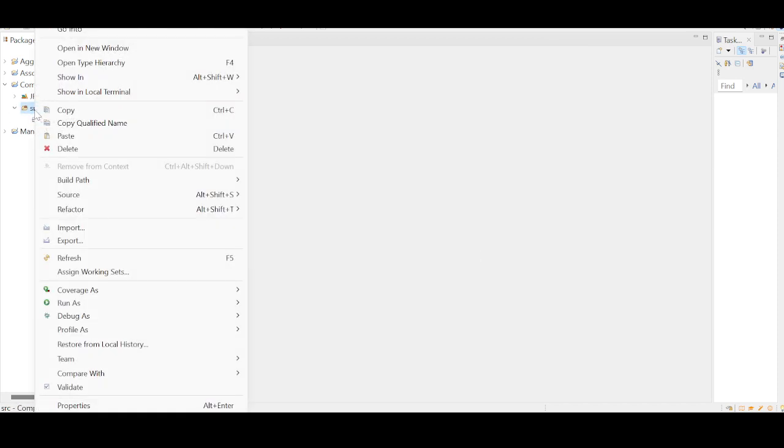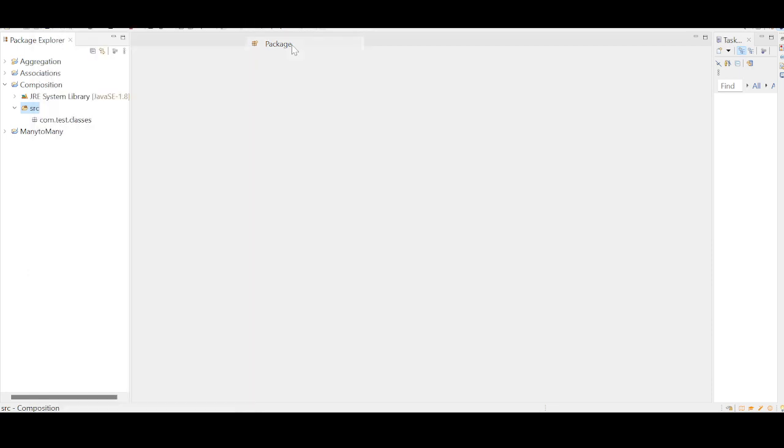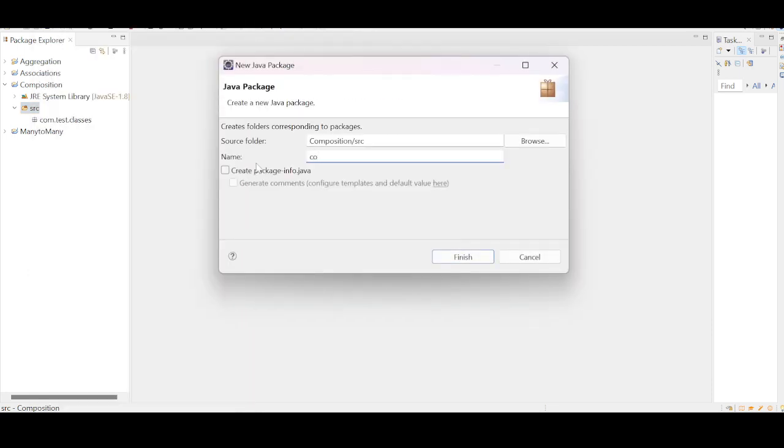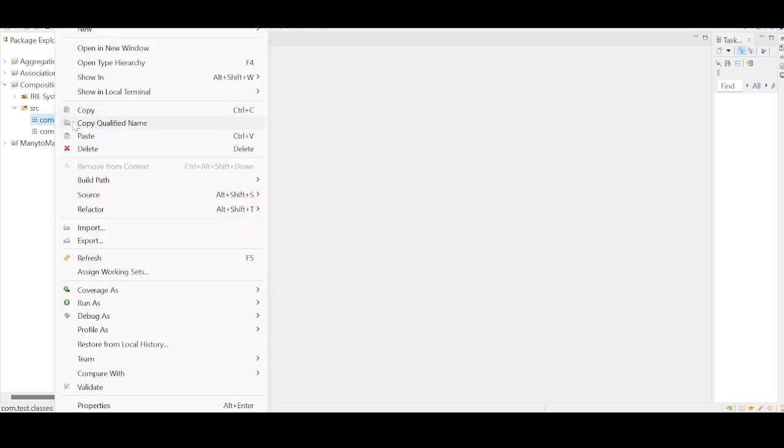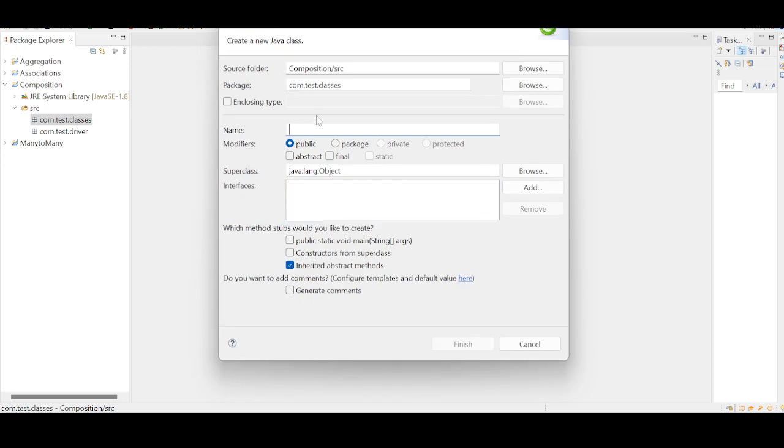Do the same thing, right click on the src, click on new and click on package, com.test.driver. Right, two packages are created successfully. So under the classes package, let us create two classes. Same thing, right click here, click on new, click on class.